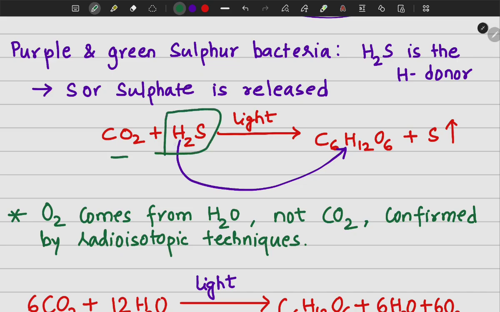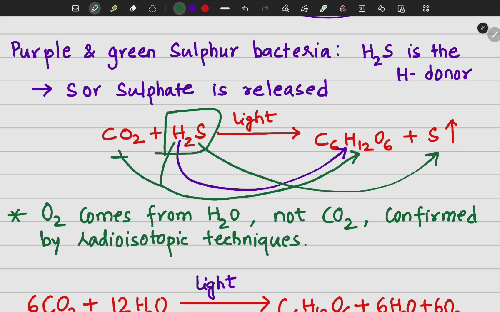The hydrogen from the H2S will combine with carbon dioxide and reduce the carbon dioxide to form glucose or carbohydrate C6H12O6, and the sulfur will be oxidized and form free sulfur released. So here in this case, the hydrogen is coming not from the water but from hydrogen sulfide. Hydrogen sulfide is the hydrogen donor here.